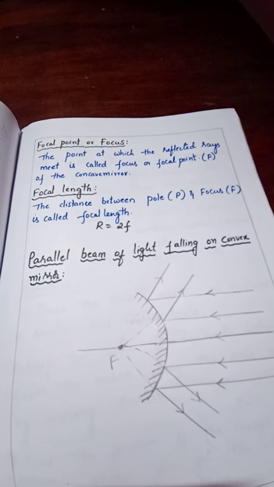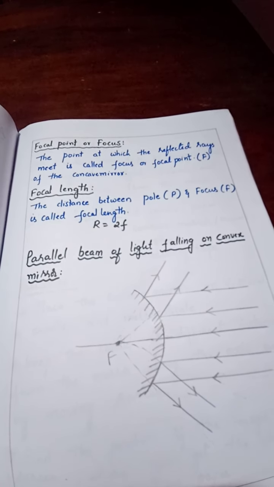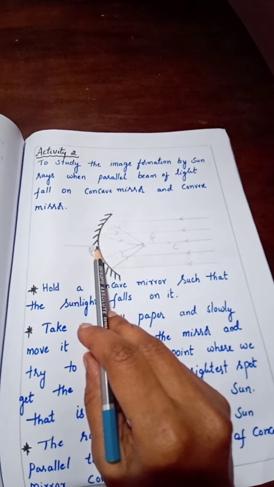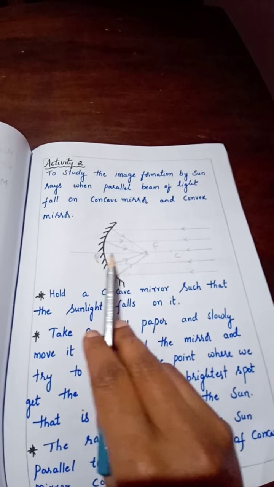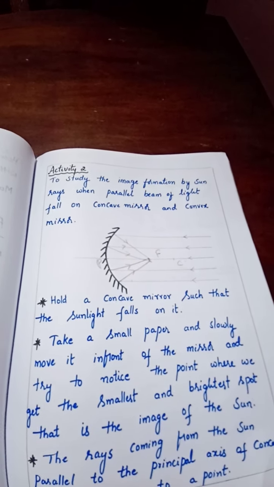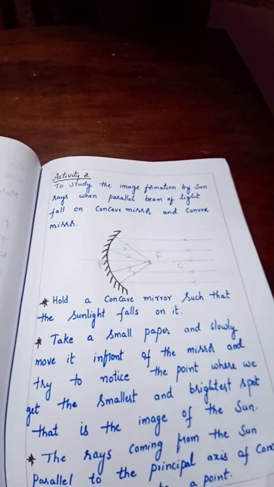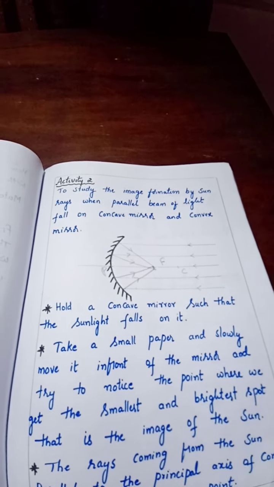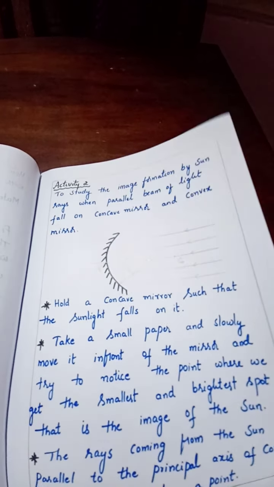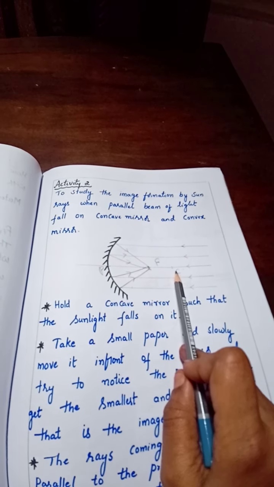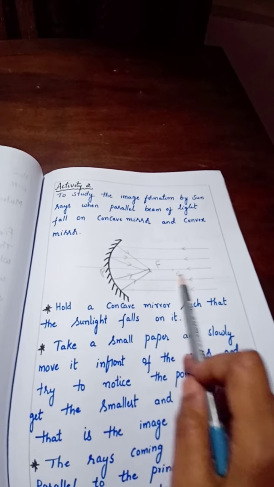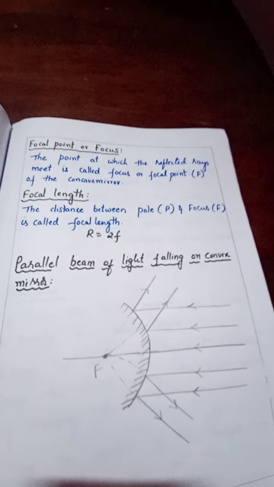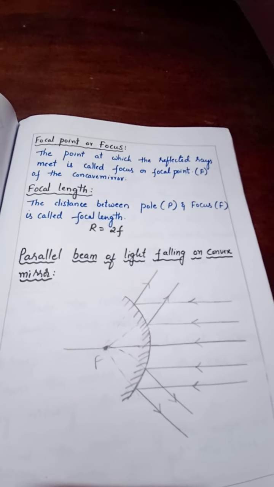Next one is focal length. The distance between pole and focus is called focal length. You know what is pole? The pole is nothing but the midpoint of the mirror. The distance between this pole and focus is called as what? Focal length. The distance between pole and center of curvature is called, yes, you are right, radius of curvature. The line joining pole and center of curvature is called principal axis. You need to learn all these definitions. So, those are the two definitions from that activity.